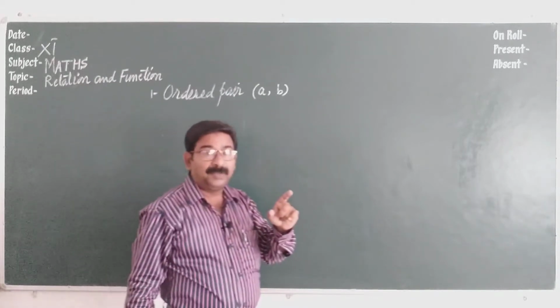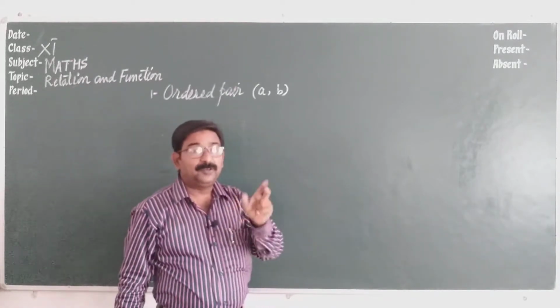But as I told in the beginning, relation is formed between two sets.